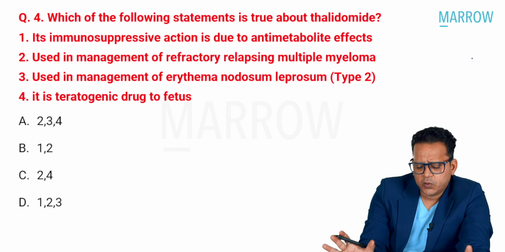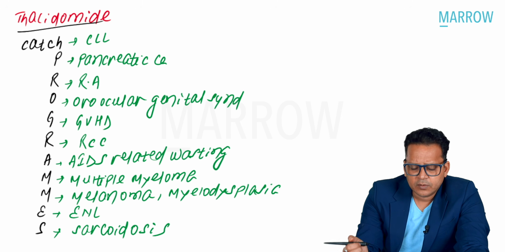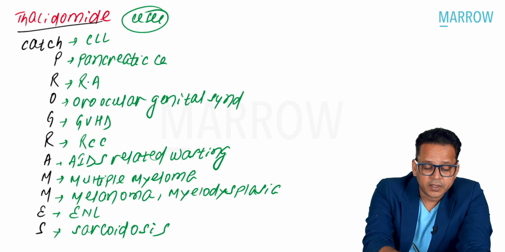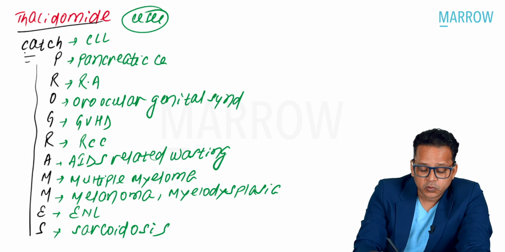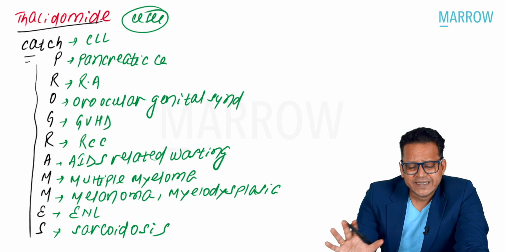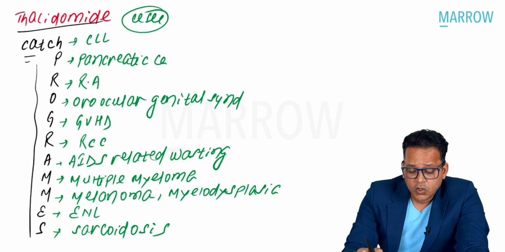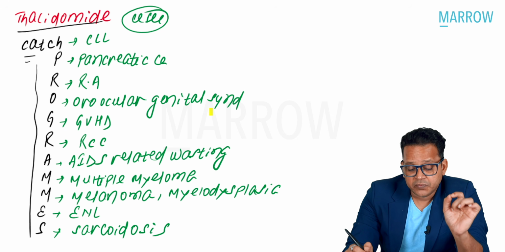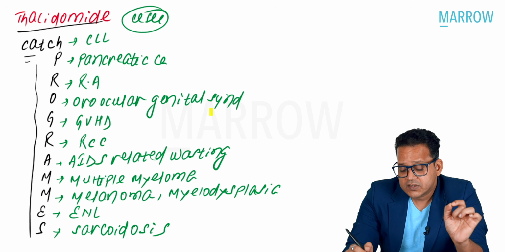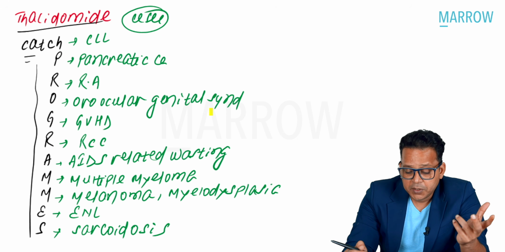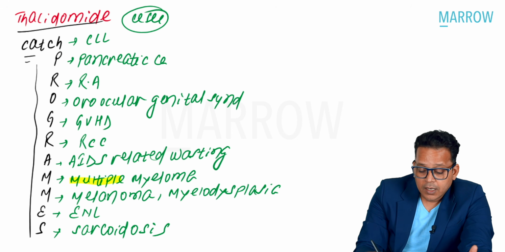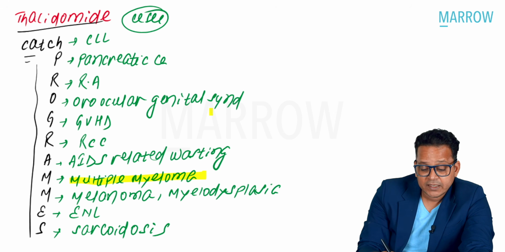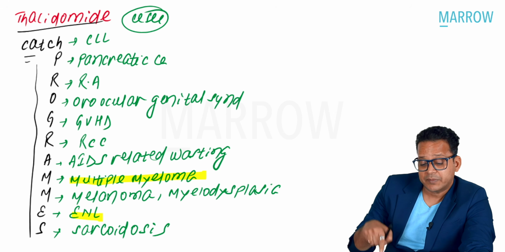All right. Before I go into thalidomide, let us talk about what I've taught you in Mero. Thalidomide, to begin with, uses. What are the uses of thalidomide? You can look at the uses. The mnemonic is catch programs. So the uses are CLL, pancreatic cancer, rheumatoid arthritis, oro-ocular genital syndrome, or that is called as Behçet's disease, GVHD, renal cell cancer, AIDS-related wasting, multiple myeloma. Melanoma, myelodysplasia, ENL, erythema nodosum leprosum, and S for sarcoidosis.